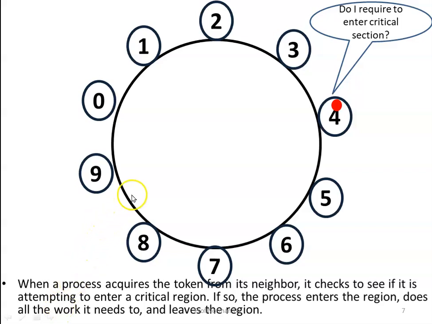When a process acquires the token from its neighbor, it checks to see if it is attempting to enter the critical region. If so, the process will enter the critical region, it will do its work and then leave the region. For example, when this token is passed from process 3 to 4, process 4 will check whether it wants to enter the critical region or not. If yes, by using the token it will enter the critical section, do its work and then leave the critical section. After this it will pass the token to the next process.